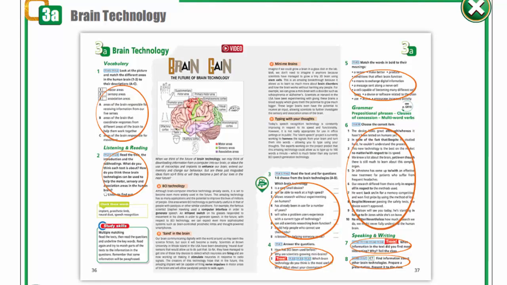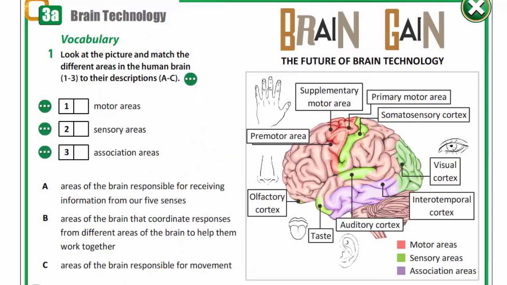And now let's open your books at page 36 and we are going to talk about brain technology. Exercise 1. Let's start with vocabulary. Look at the picture and match the different areas in the human brain to their descriptions. Let's check. Number 1. Motor areas. C. Areas of the brain responsible for movement.